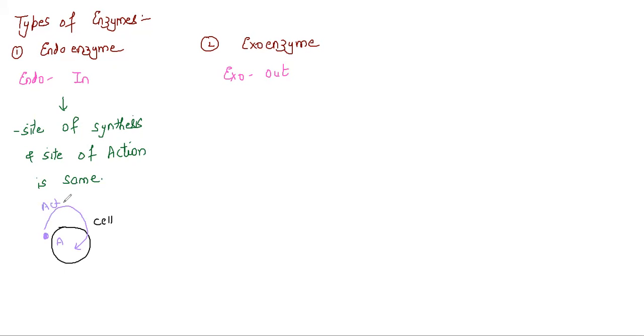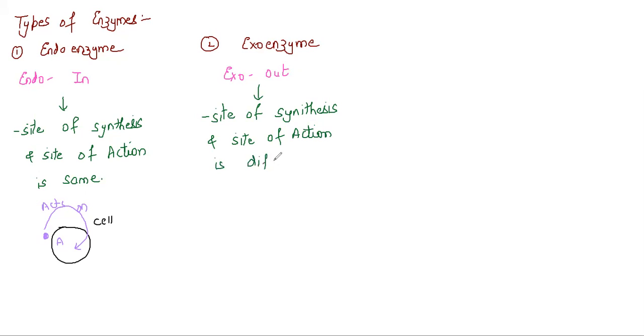Then this kind of enzyme is basically an endoenzyme. When I say exoenzyme, what exactly does it mean? It means that the site of synthesis and the site of action are different.